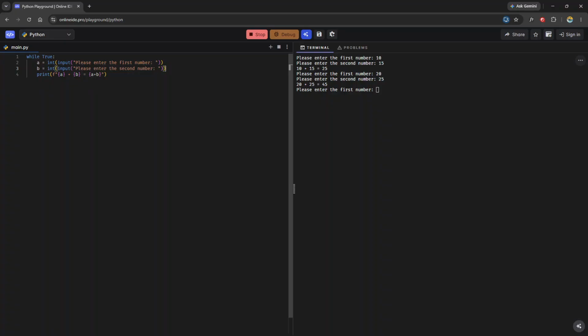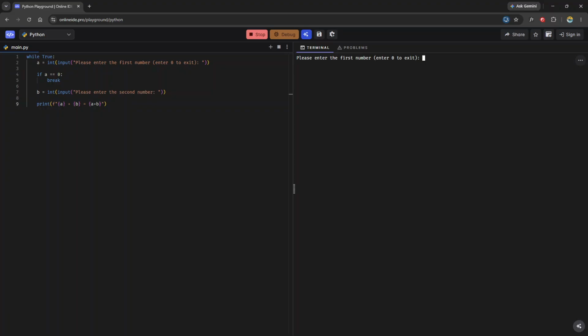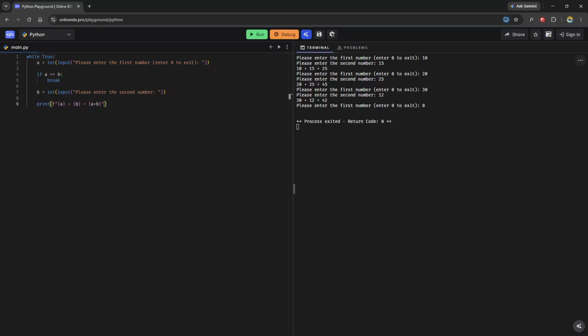And then we can also say, enter 0 to exit. So now, if A equals 0, break, right? Otherwise, continue doing this. So now look what happens, right? Please enter the first number, enter 0 to exit. If I do, for example, 10, and then 15, 20, 25, 30, 12, right? But if I enter 0, my program ends, right? I could print here, program terminating, like that.